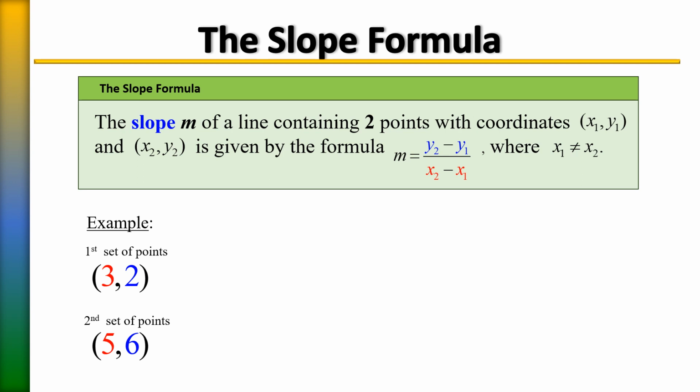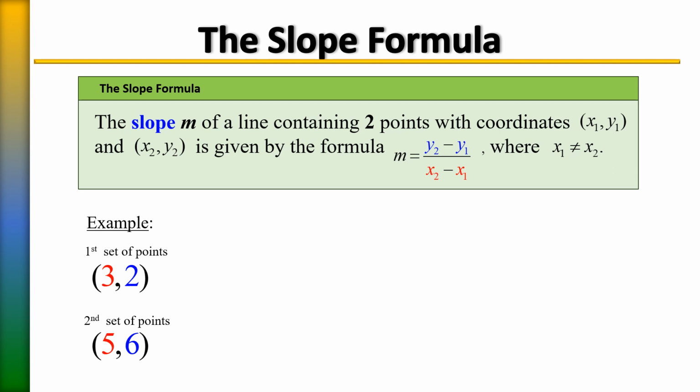Now it doesn't matter which one you let be your first set of points and which one you let be your second set of points. You'll still come up with the same answer regardless of whether you choose one or the other to be x sub 1, y sub 1, and x sub 2 and y sub 2. All right, so moving on. We're going to use the formula just as is. You'll see this formula in every algebra textbook with our y's on top.